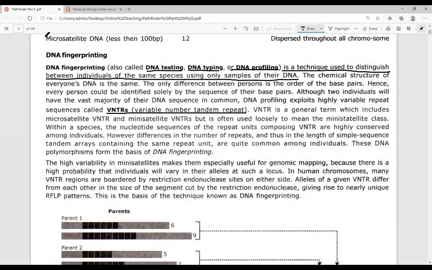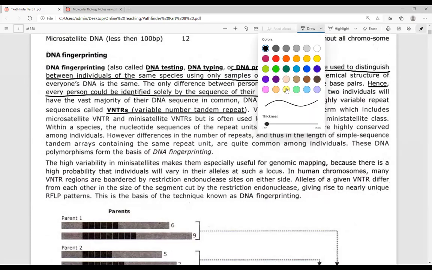We always know that our DNA has the same type of chemical structure. The chemical structure of everyone's DNA is going to be the same. The only difference is on the basis of base pair. Hence every person could be identified solely by the sequences of their base pair. Two individuals will have a vast majority of their DNA similar to each other, but will always have differences in the number of their mini satellite and micro satellite.